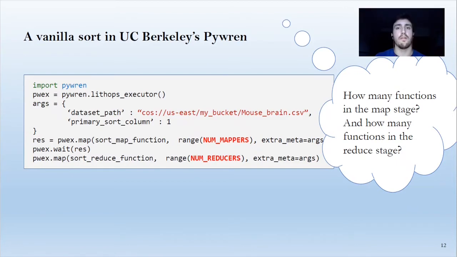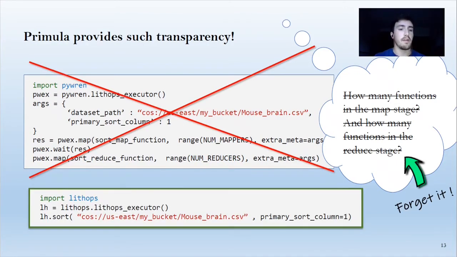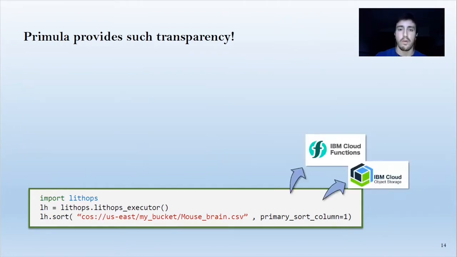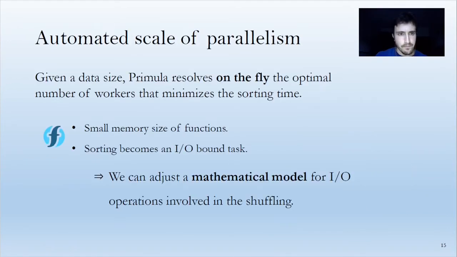In Primula, we remove such a necessity and we create a primitive for the sort in LithOps that only needs the name of the bucket and the dataset to sort and the column to sort it by. We have implemented it on IBM Cloud Functions and IBM Cloud Object Storage as our storage system.